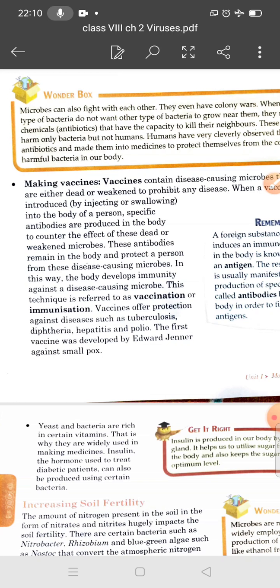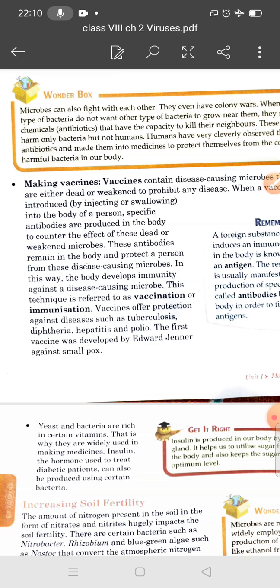And listen carefully students, when a vaccine is given to a healthy person, it stimulates his or her body, which produces the corresponding antibodies and protects the body from future infection by the same microbes. These antibodies remain in the healthy person for the rest of his life and so prevent him or her from that disease. So students, vaccines help in preventing diseases such as typhoid, hepatitis, cholera, chickenpox, measles, and polio. And the first vaccine was developed by Edward Jenner against